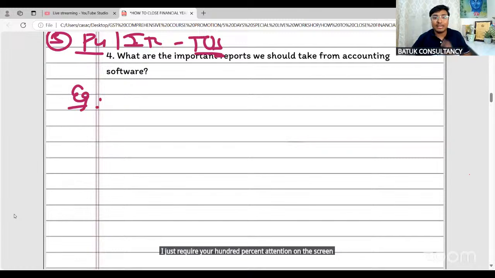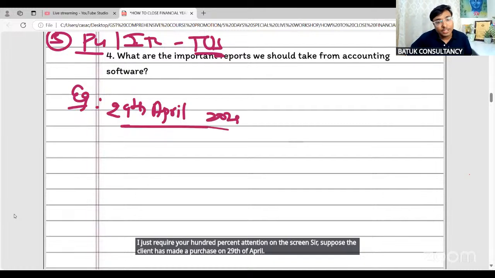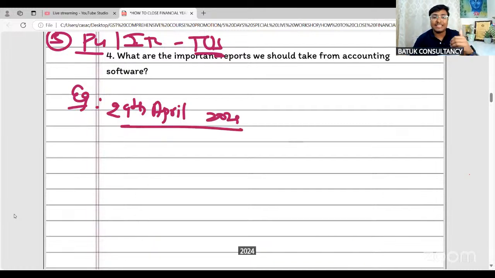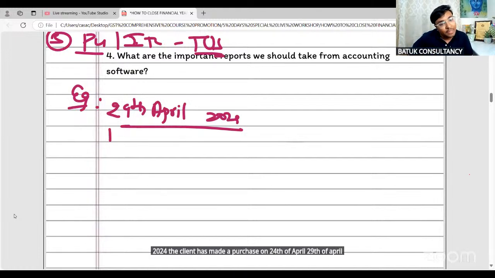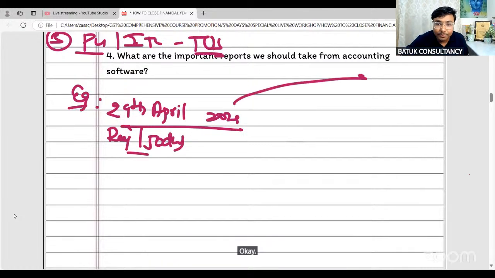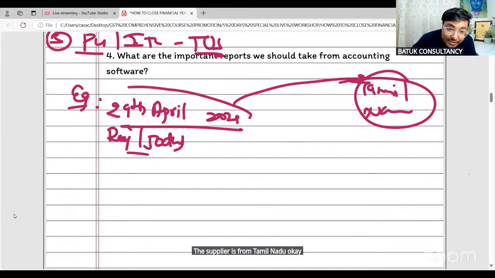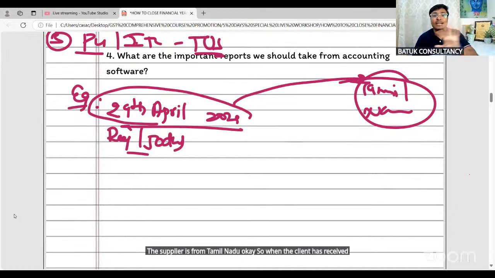Sir, suppose the client has made a purchase on 29th of April 2024. Client is from Rajasthan, Jodhpur. The supplier is from Tamil Nadu. So when the client has received the invoice, the date is 29th of April.